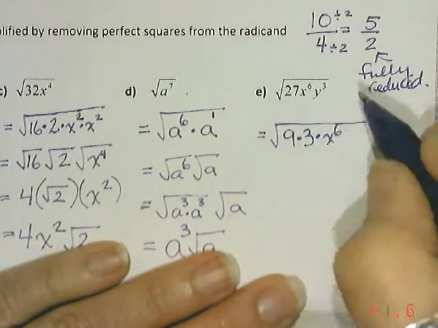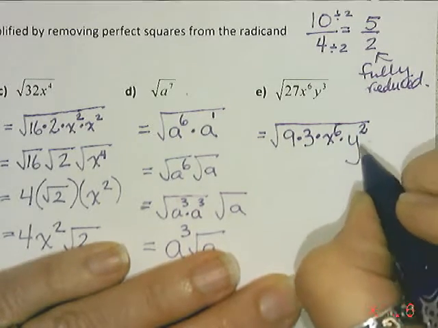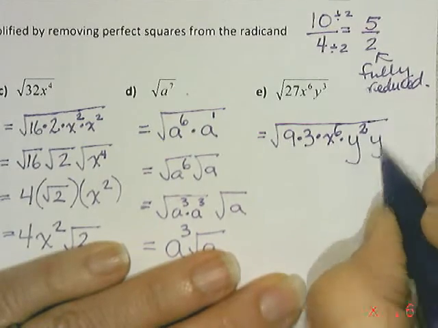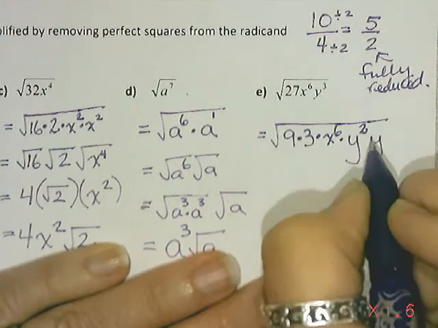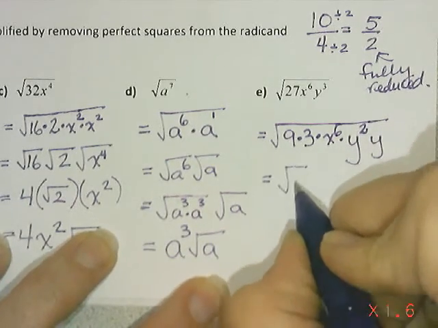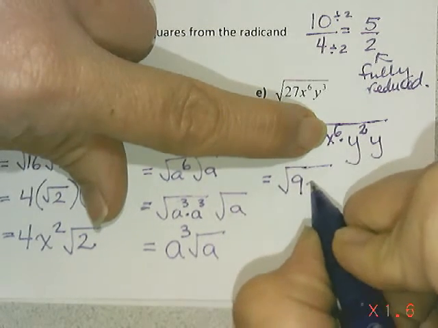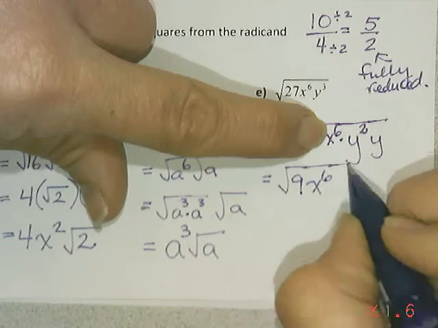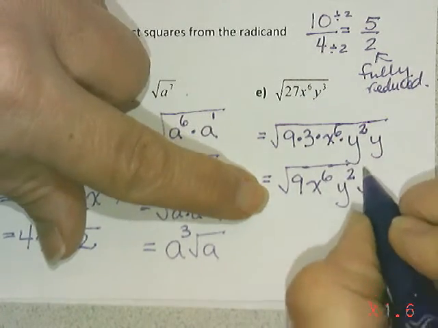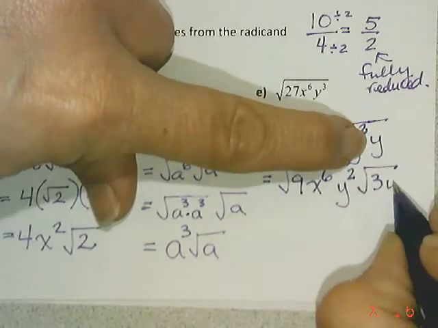But this y cubed, there's no nice square root to that. So let's take out a y squared, because we can find the square root of y squared multiplied by another y. That's still y cubed under there. So let's pull our nice easy ones out front. There's a nice answer to that 9, there's a nice answer to that x to the exponent 6, and there's a nice answer to that y squared. But there is no nice answer in terms of an easy square root of 3, nor y.